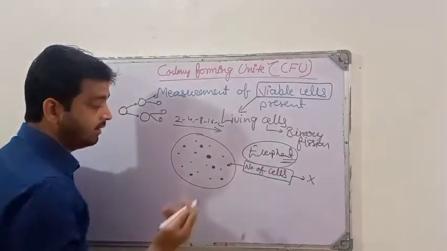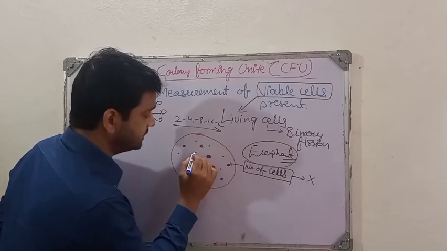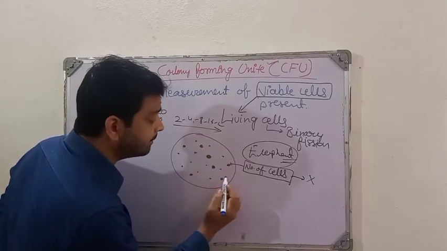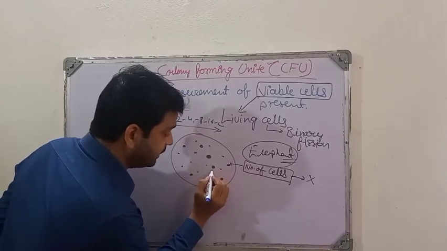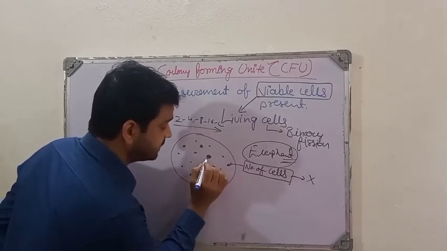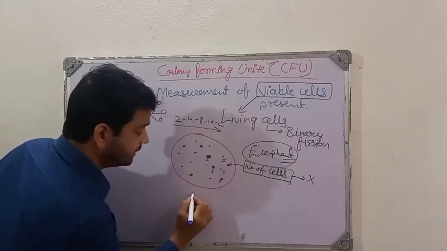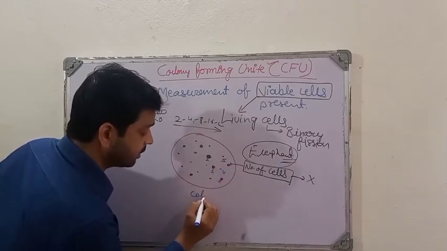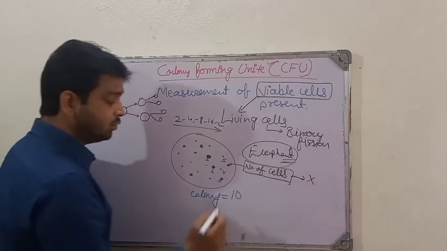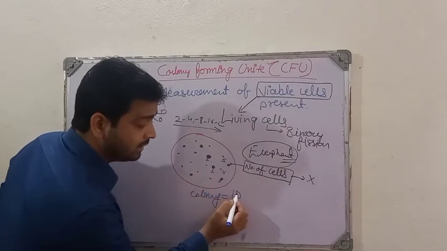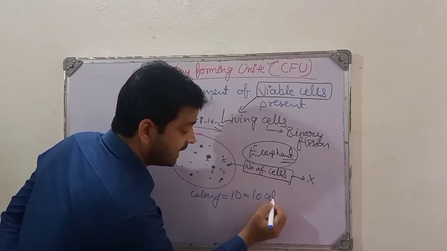So here by the direct counting method, what we can do is count the number of colonies, right? This one colony will be considered as 1, this will be considered as 2, 3, 4, 5, like that. What is the number of colonies, right? Suppose it is 10, right? So in one plate the number of colonies is 10, so it will be considered as 10 cells.